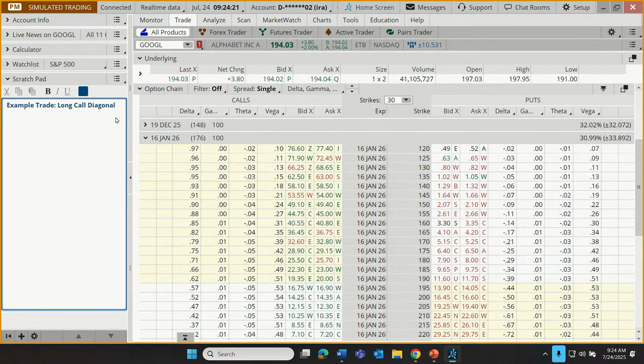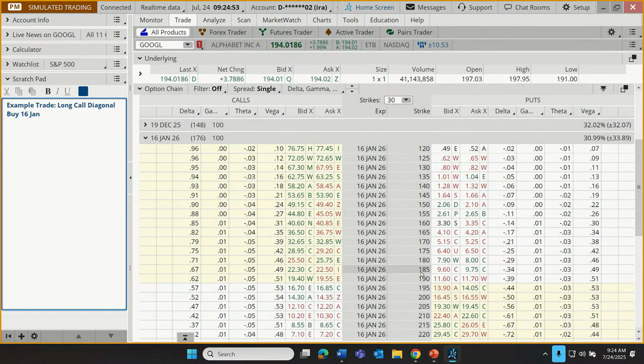Now, this long call is the trader's effort to take advantage of appreciation. So I mentioned that there are two elements to a long call diagonal spread. To take potential advantage of the anticipated appreciation, we're going to buy the 16th of January. And let's see, our stock's trading at 194. If a trader is trying to minimize the impact of time decay further, what they might do is go some distance in the money.